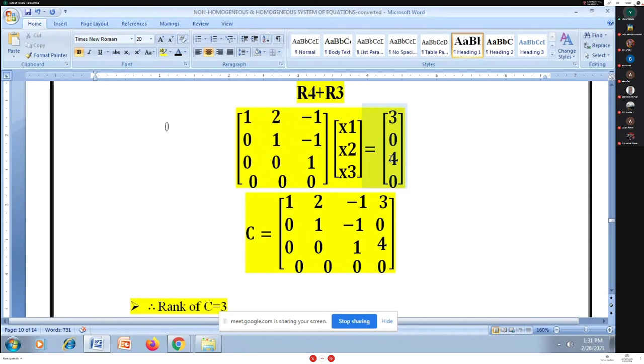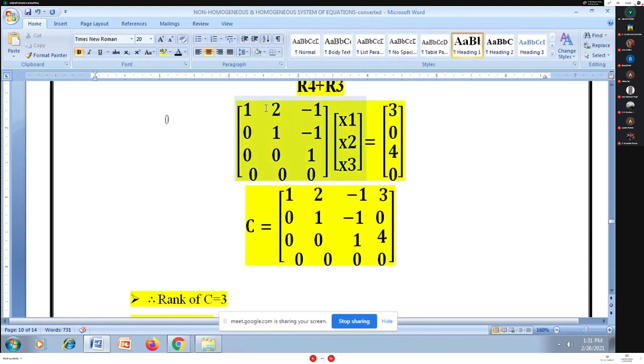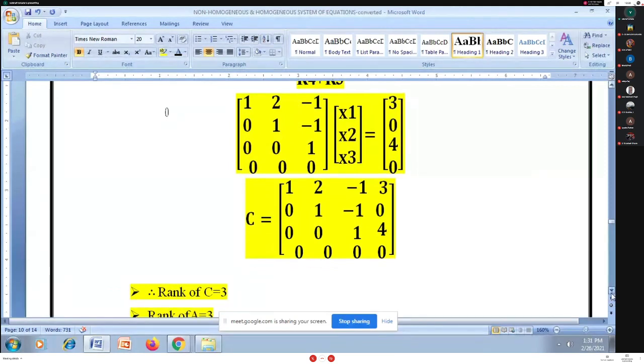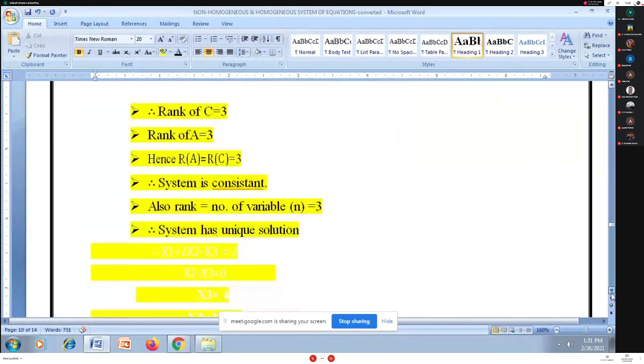For the third row, I get 0 x1 plus 0 x2 plus x3 is equal to 4. I'm not having a fourth equation, as the fourth row is a 0 row. So I'm writing all 3 equations here and will solve them simultaneously.